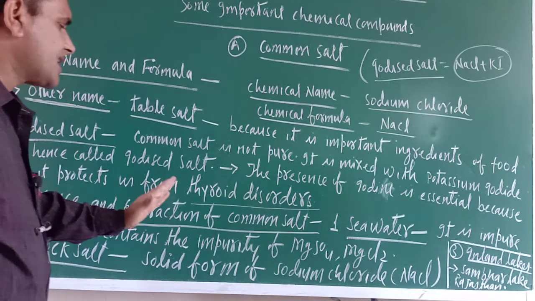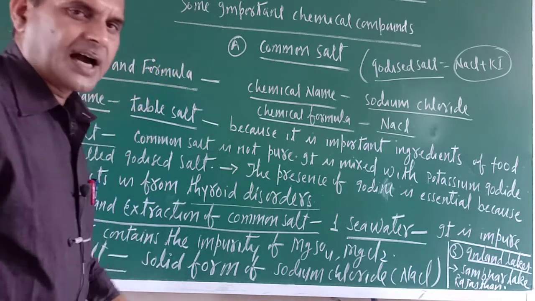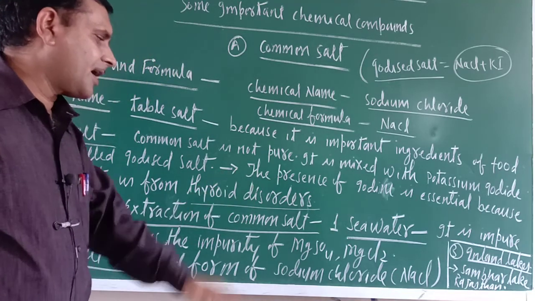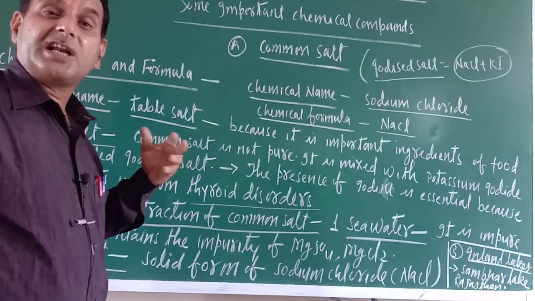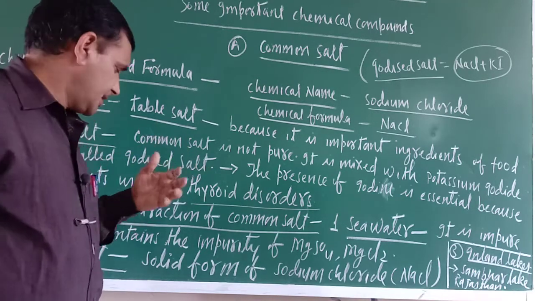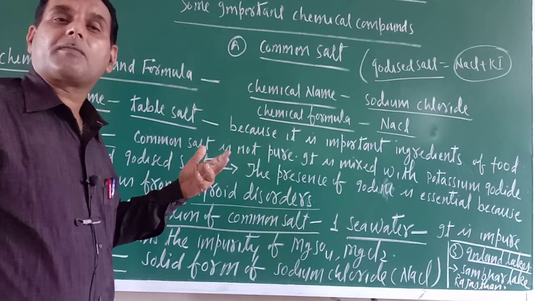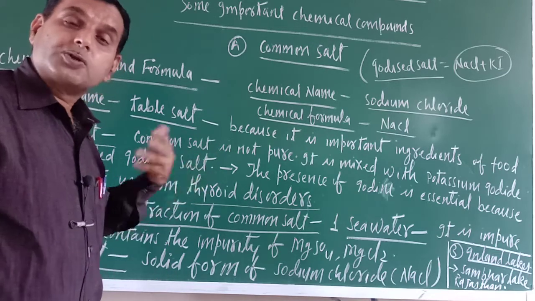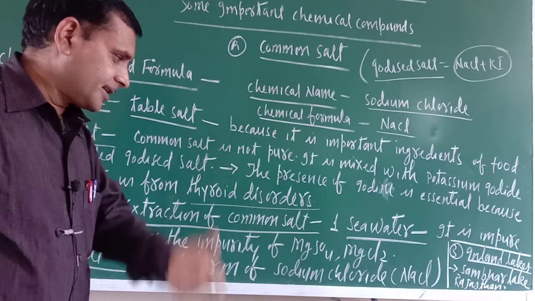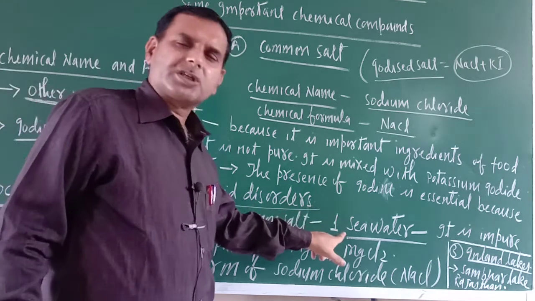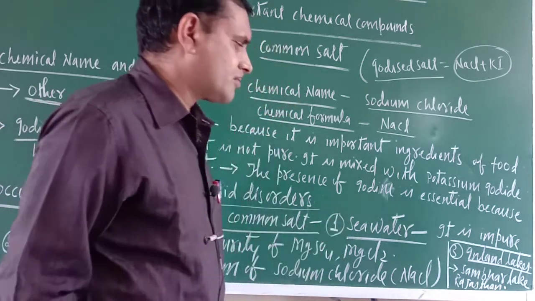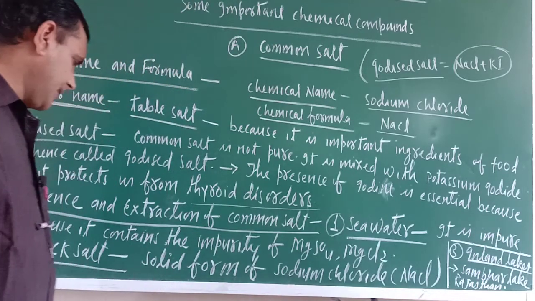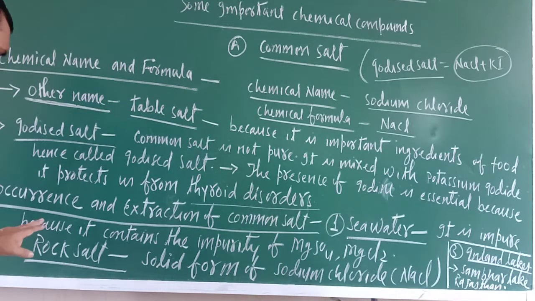Occurrence and extraction of common salt. Now the question arises: in nature, in which form or how is sodium chloride obtained? The most common source of common salt is seawater. Okay, so just try to understand.